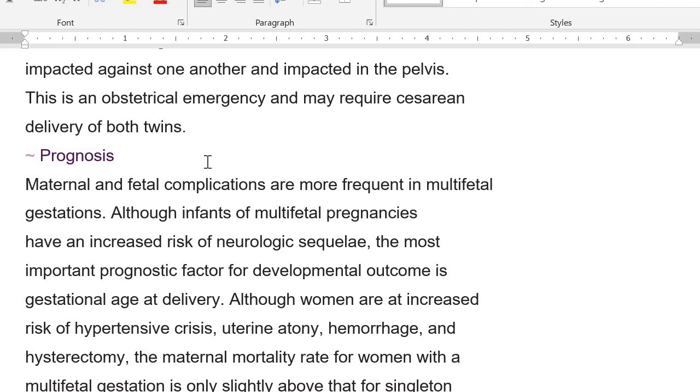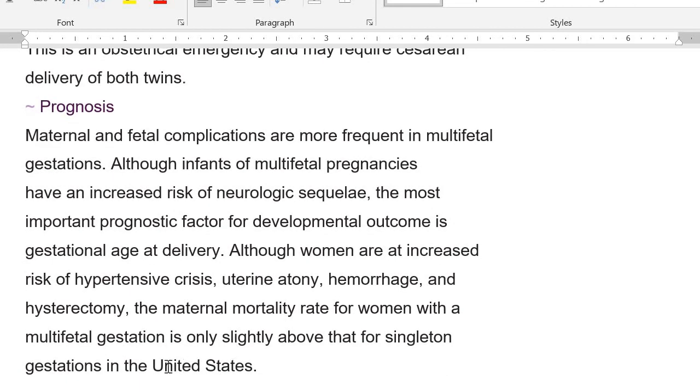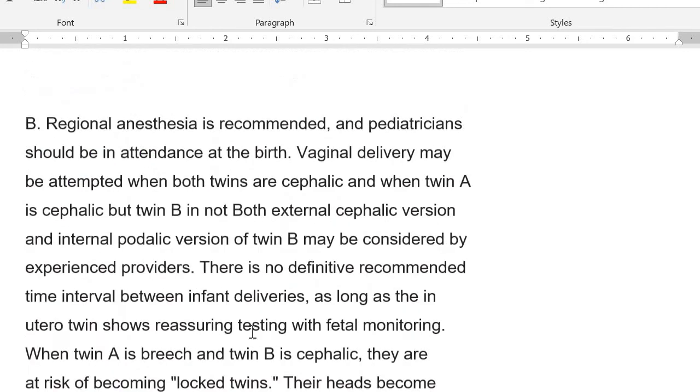Okay, so what is the prognosis of twin pregnancy? Maternal and fetal complications are more frequent in multifetal gestation, and infants of multifetal pregnancies have an increased risk of neurologic sequelae. The most important prognostic factor for developmental outcome is gestational age at delivery. Although the women are at an increased risk of hypertensive crisis, uterine atony, hemorrhage and hysterectomy, the maternal mortality rate for women with a multifetal gestation is only slightly above the rate for singleton pregnancy.